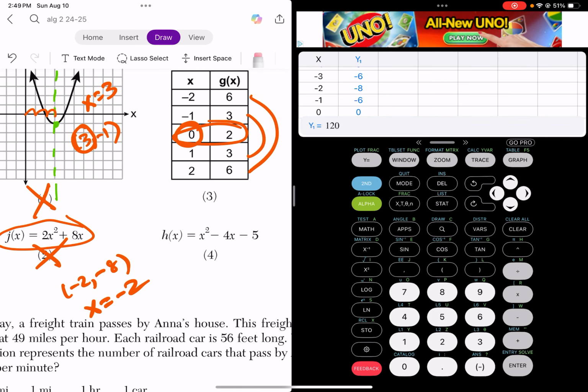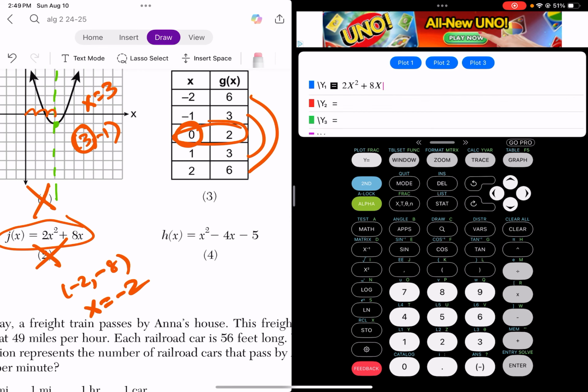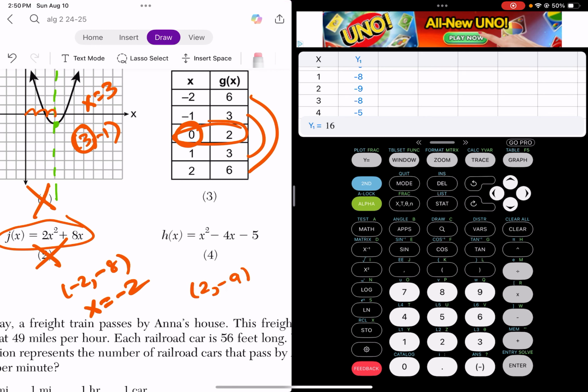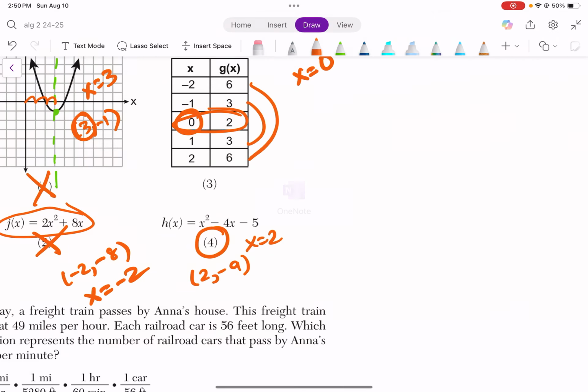So let's see if we're doing this right. Same thing. We're given another equation. I'm going to clear this. I have x squared minus 4x minus 5. Second graph. Look for the vertex. See a pattern. So I see the vertex, right? Because I see the pattern. The vertex is 2, negative 9. That means the axis of symmetry is x equals 2. That would be our answer.